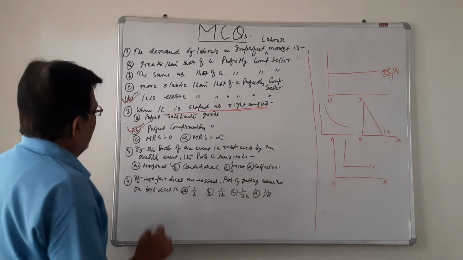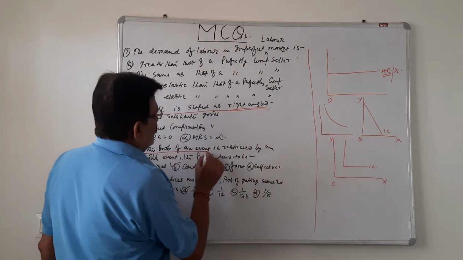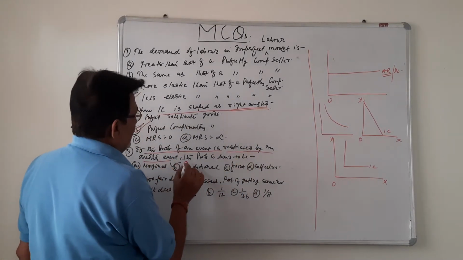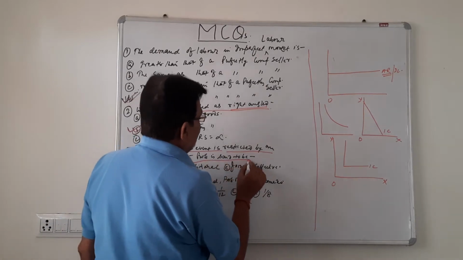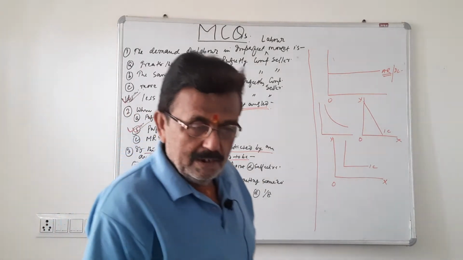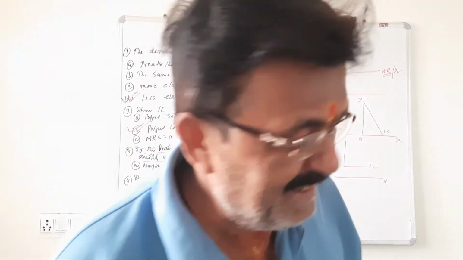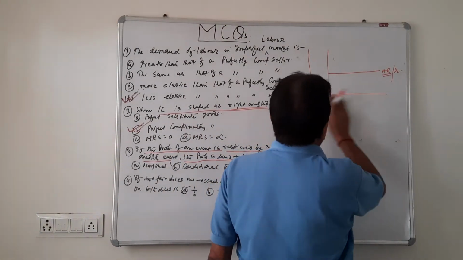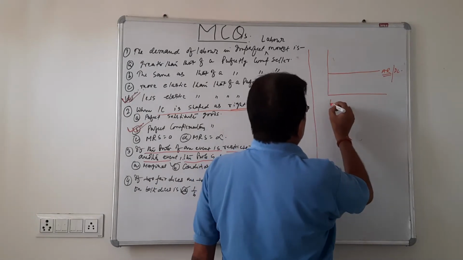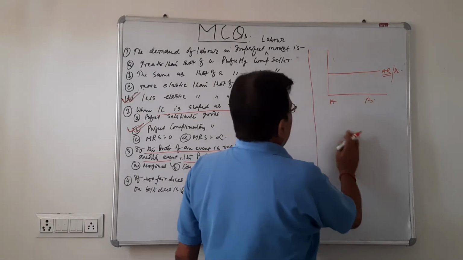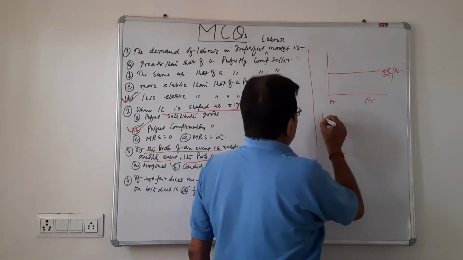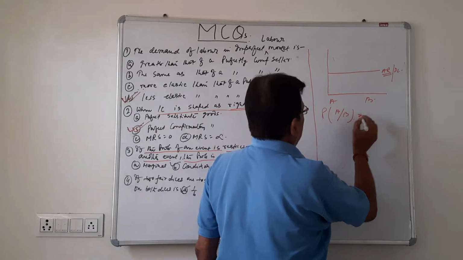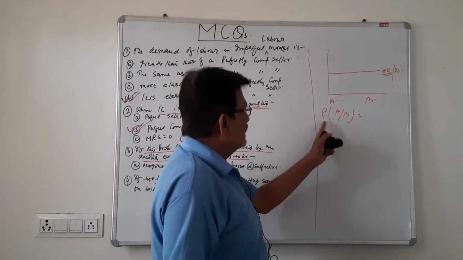Number three: if the probability of an event is restricted by another event, then the probability is said to be. While finding probability, if there are two events and we have to find the probability of A when B has already happened, this is called conditional probability.